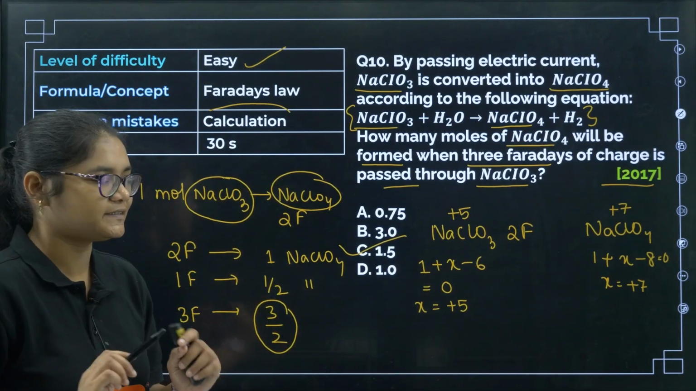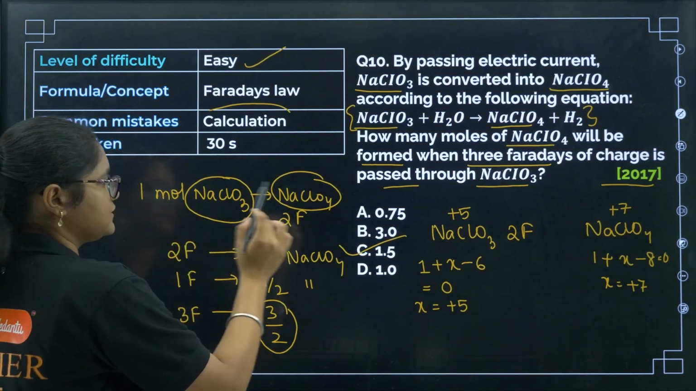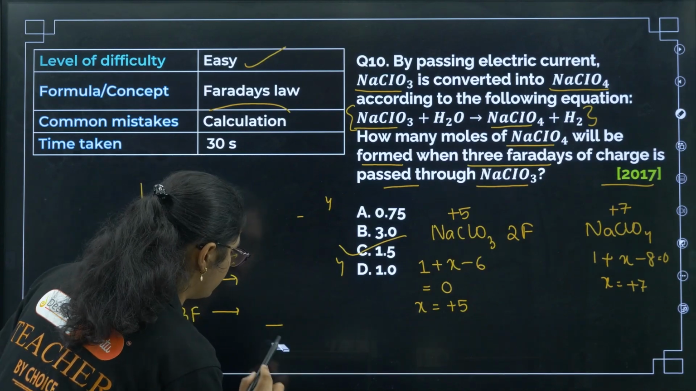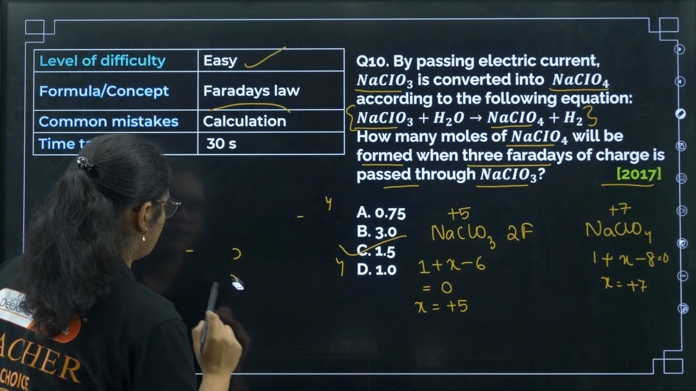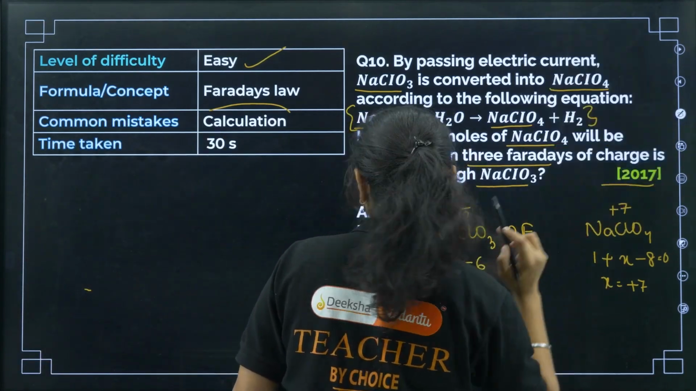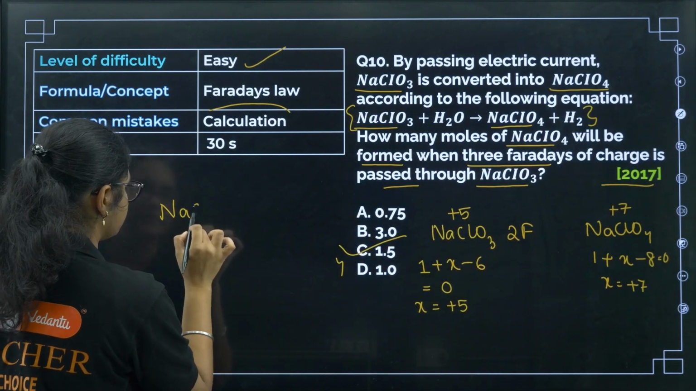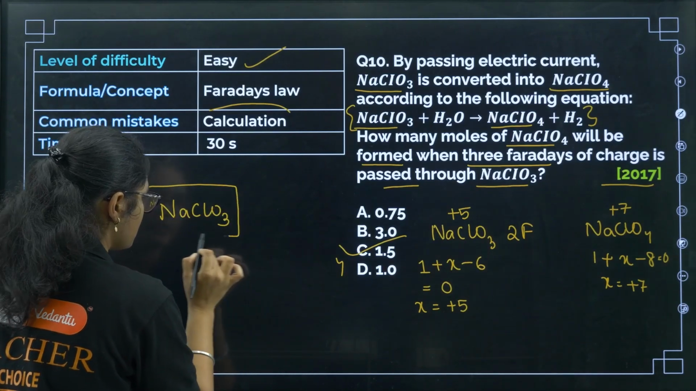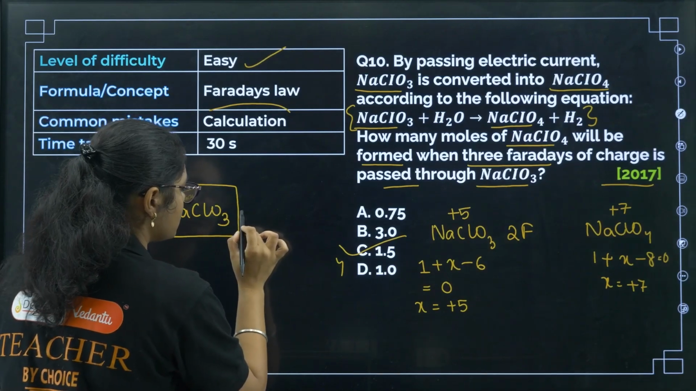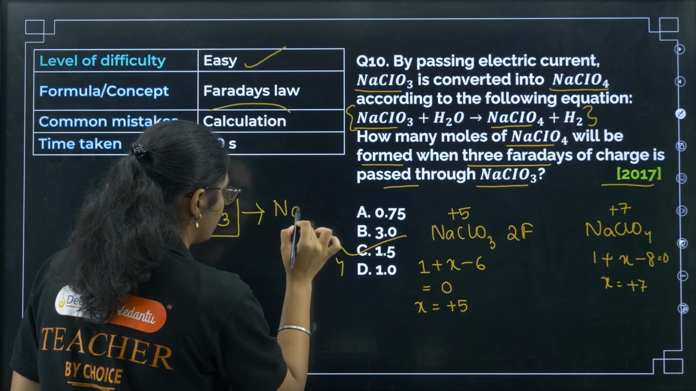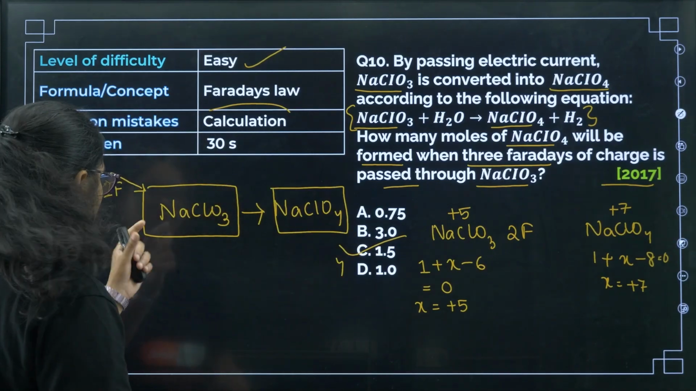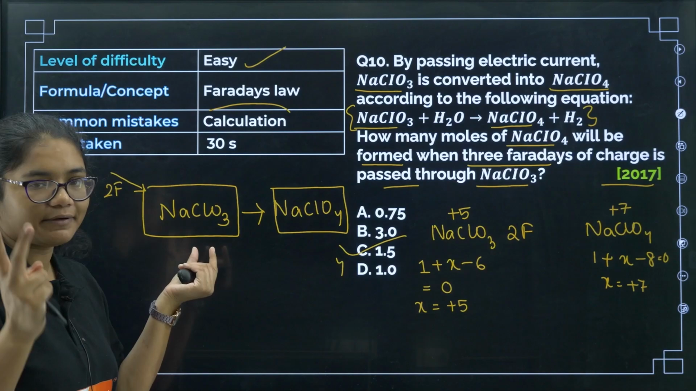Okay, if you are clear, once again I am saying C. Let me erase this and do it again diagrammatically. Let us understand with the help of a diagram. NaClO3 is present. Now you gave 2 Faraday of current to this one, and it got converted to NaClO4. Clear? So 1 mole requires 2 Faraday.